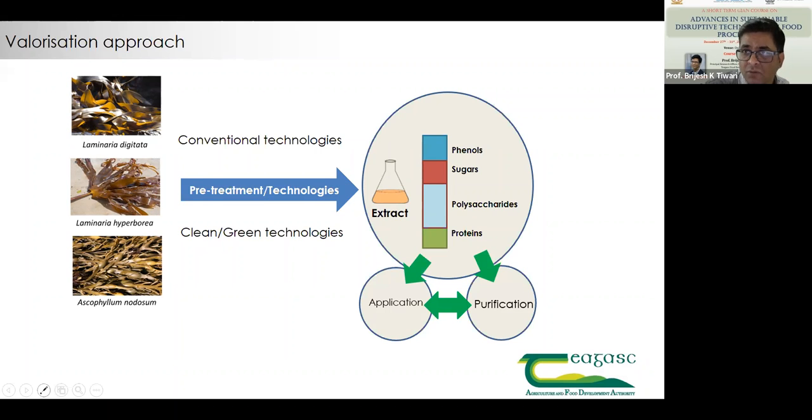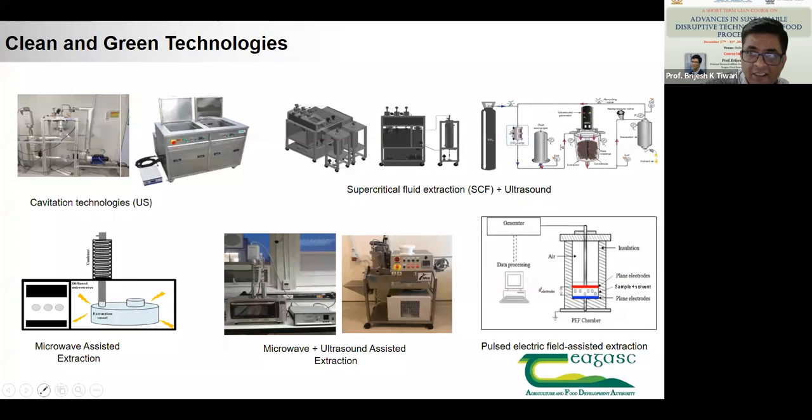When it comes to cleaner and greener extraction techniques, these are some of the approaches that have been used: cavitation, supercritical plus ultrasound, microwave plus ultrasound assisted, and then pulsed electric field. These are some of the techniques we will be covering in the processes when we go through a zero waste approach and conversion of waste to value.